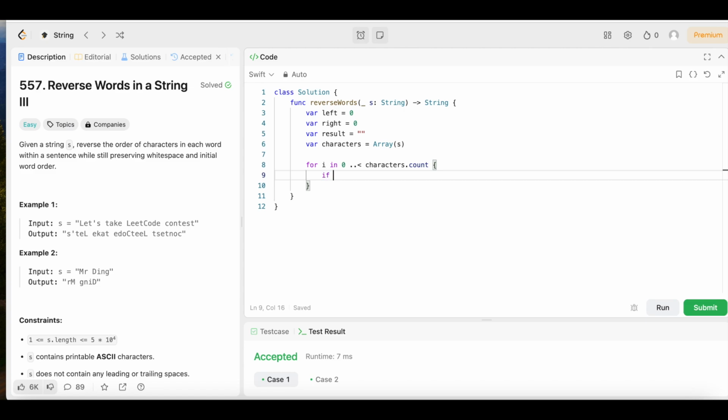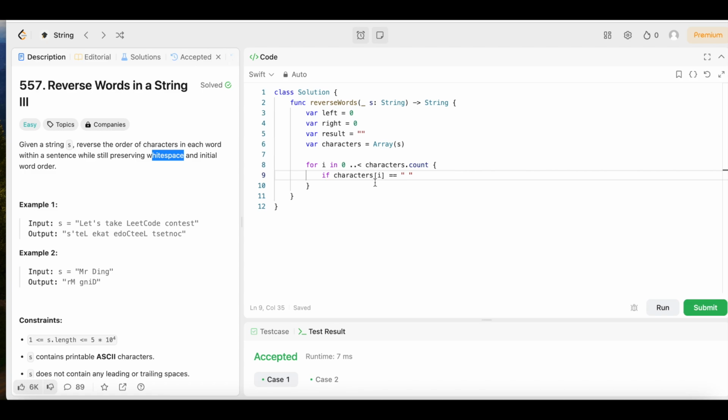Then we're going to say if characters of I is equal to, excuse me, equal sign, quotation marks, space in between the quotation marks. So if characters I equal sign, a space, basically that's a space for the white space, right?